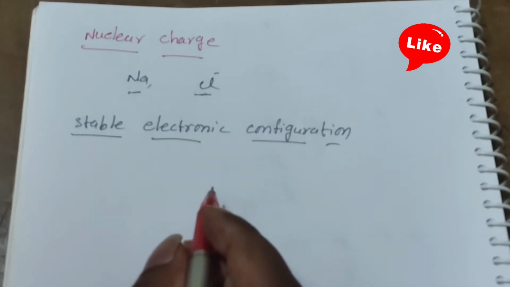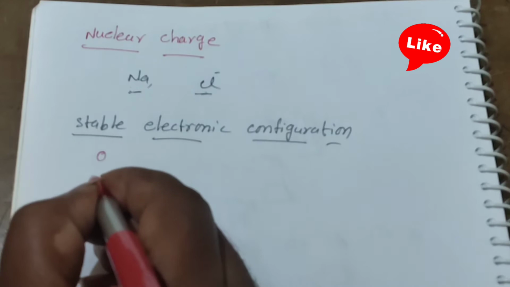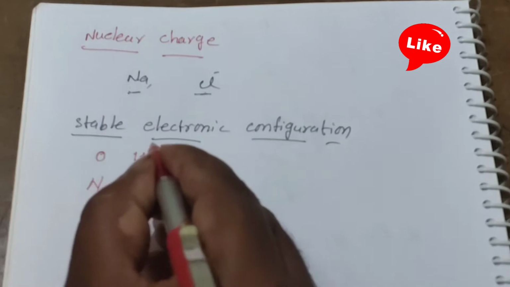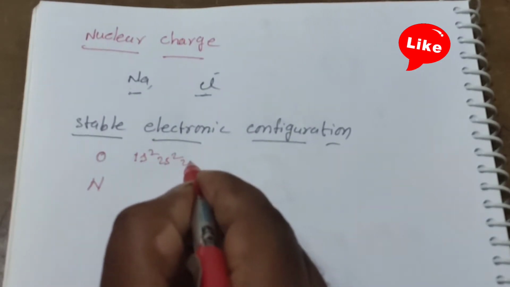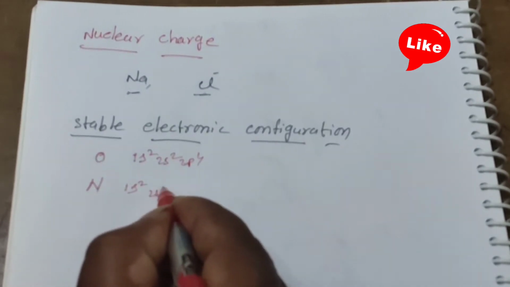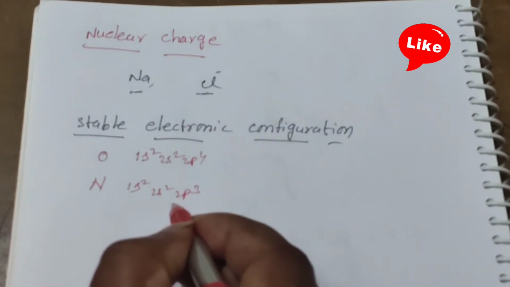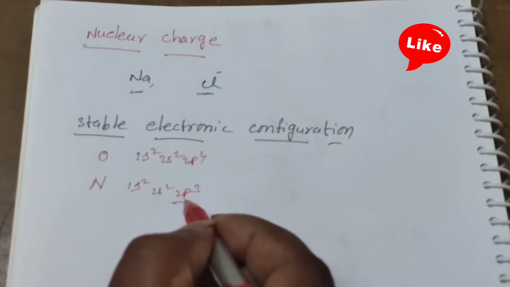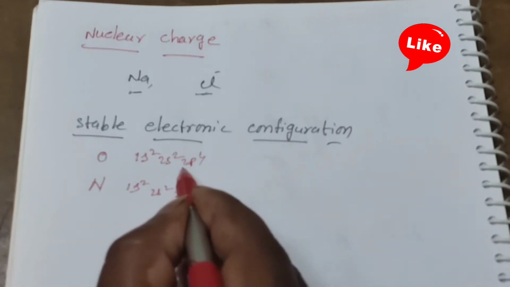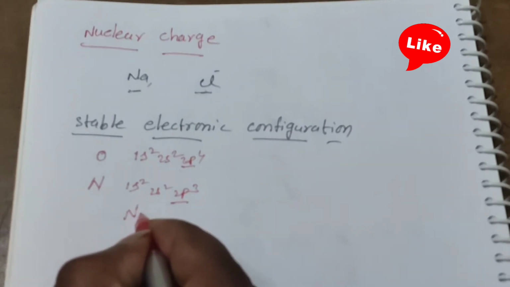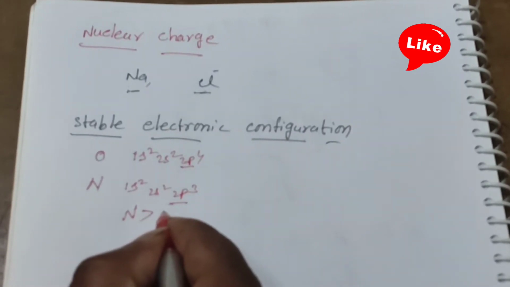For example, if I take two elements, oxygen and nitrogen: the oxygen electronic configuration is 1s2 2s2 2p4, whereas the nitrogen electronic configuration is 1s2 2s2 2p3. You can look here: in nitrogen, the p orbital has 3 electrons, which means it is a half-filled configuration, whereas in oxygen the p orbital has 4 electrons. So nitrogen has a higher ionization energy value than oxygen.